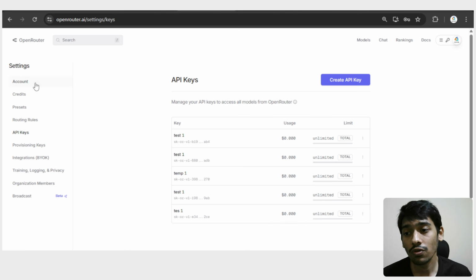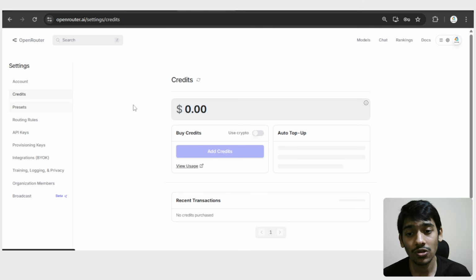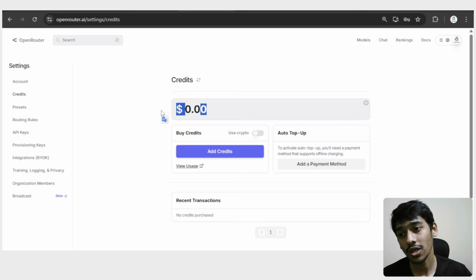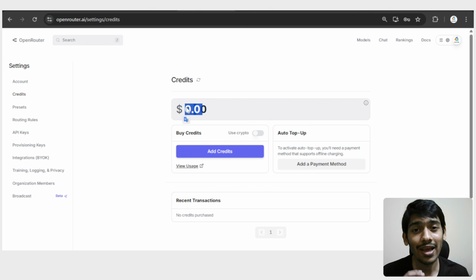Make sure that you have some credits in OpenRouter. For that, if you come here to credits, you can add some balance, and based on that you can use this AI system. It doesn't really cost that much money, maybe some cents every time, and based on that you can use OpenRouter, the brain of the AI system. In this case, as you can see, I have 0 balance because this is not the main account of mine. I actually use another account.